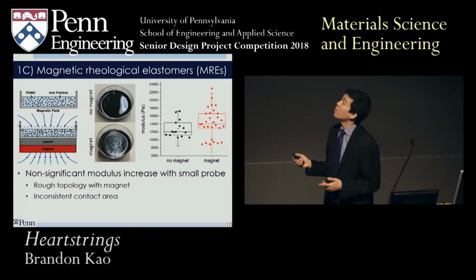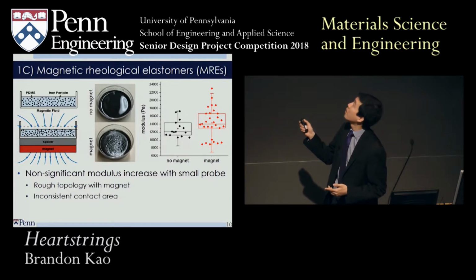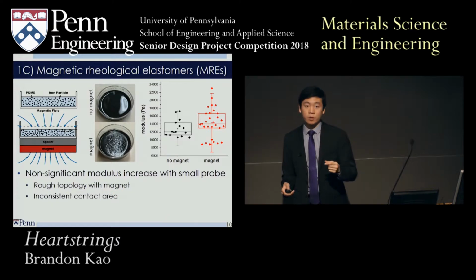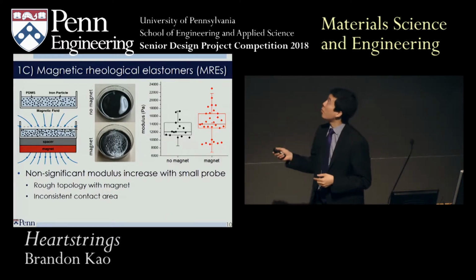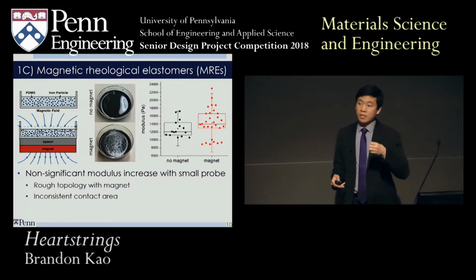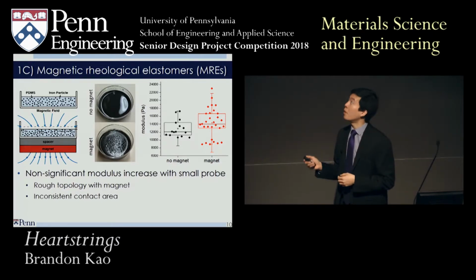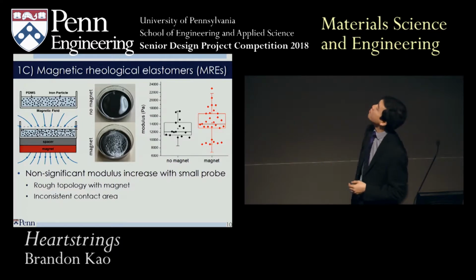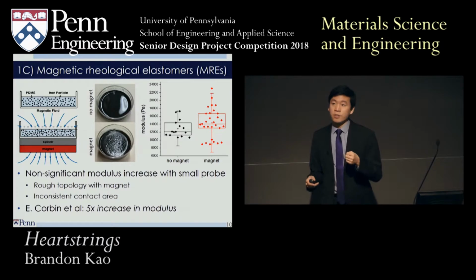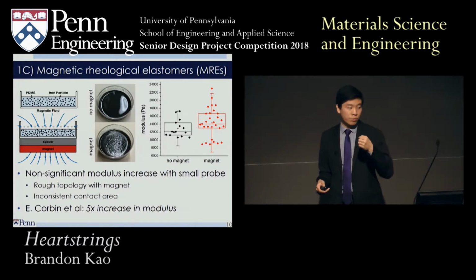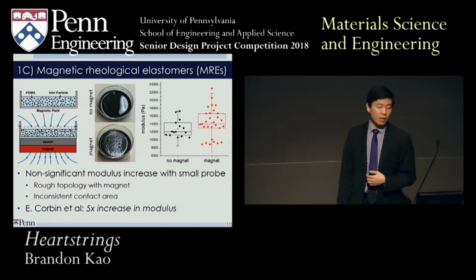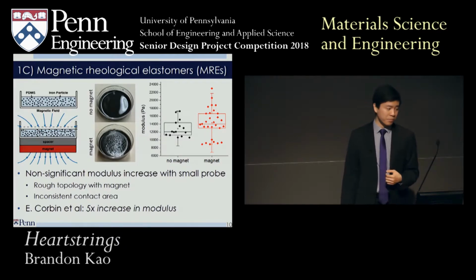And we think that this is because of the surface roughness on the MRE with the magnets. And because our probe is only about 40 microns in diameter, this is smaller than the feature size on these materials, and this makes the contact area inconsistent, and thus our measurements inconsistent. So we were able to work with a collaborator, and using a larger cylindrical probe that probed deeper into the material so that you don't feel the surface roughness anymore, we got a 5 times increase in the modulus.